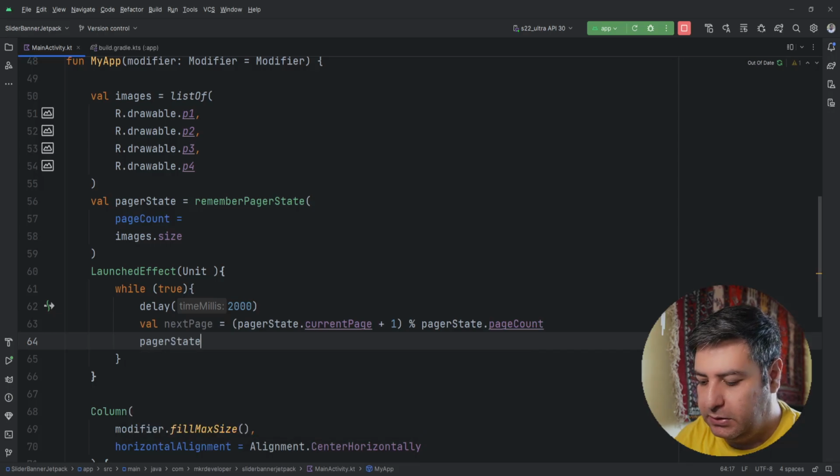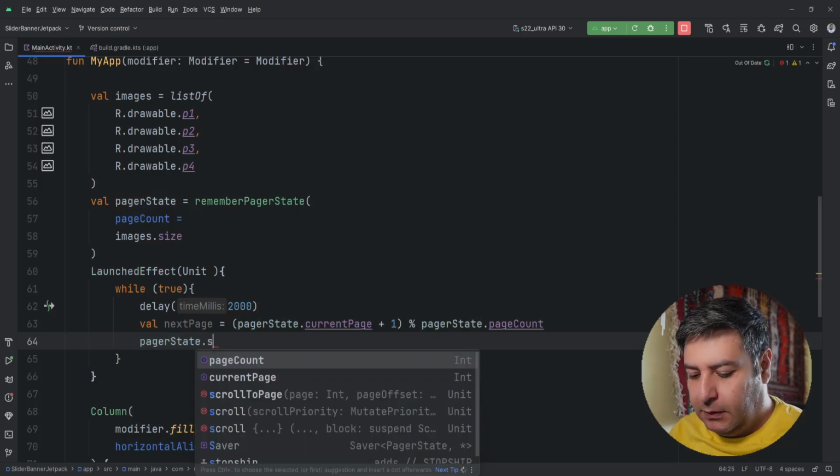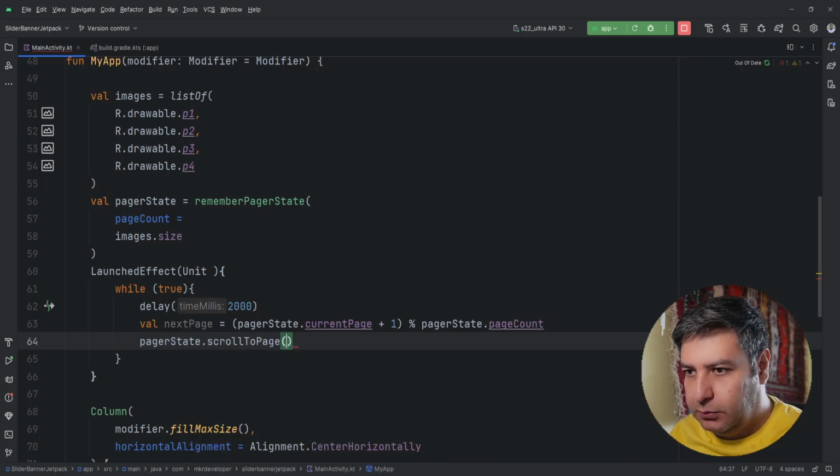Then pager state dot scroll to page, and we are going to pass this next page here.